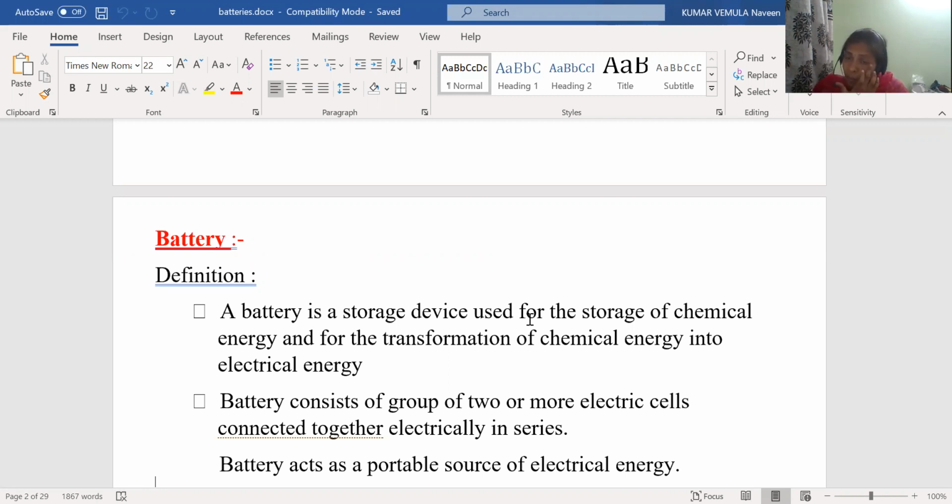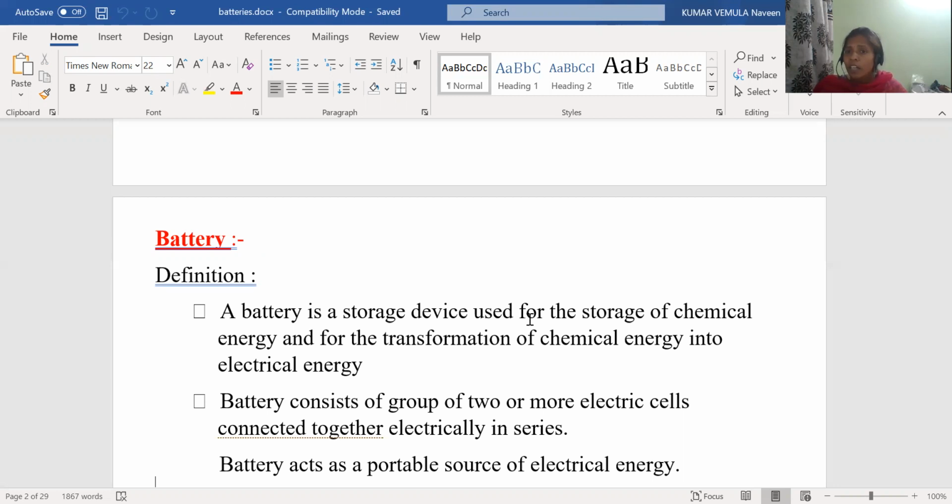Yes, a battery is also one of the electrochemical cells, but here the batteries are prepared by combining a number of electrochemical cells. More than 2 electrochemical cells are arranged in order to form a battery. That is what is meant by the battery. Same as an electrochemical cell, batteries also convert chemical energy to electrical energy. That means we are getting electricity from the chemical energy, that means from the chemical reactions.